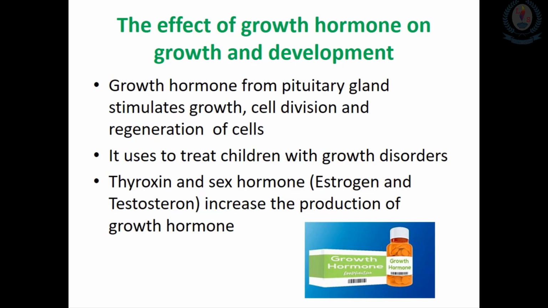When we think about the production of growth hormone, normally causing an increase in the metabolic rate needs the thyroxine hormone. This thyroxine is going to increase the production of growth hormone. Other than this, when humans become sexually mature, at puberty, many sex hormones like testosterone and estrogen are secreted and have several effects on the body.